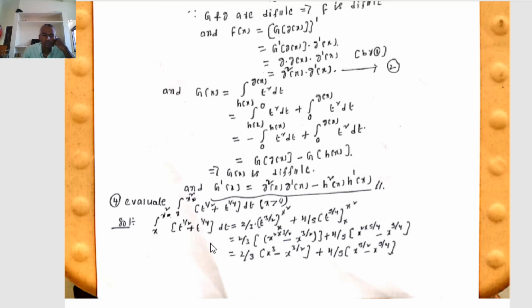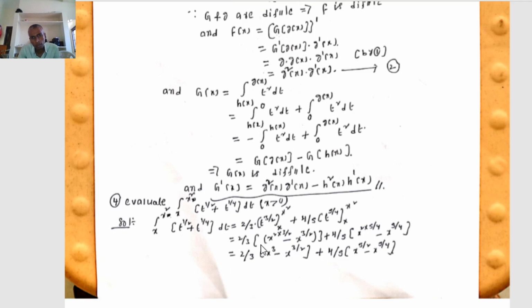Therefore, the integral of x to the power of n dx equals x to the power of n plus 1 by n plus 1. So the integral of t to the power of 1 by 2 dt is t to the power of 1 by 2 plus 1 divided by 1 by 2 plus 1, which is 2 by 3 times t to the power of 3 by 2, from x to x square, plus t to the power of 1 by 4 plus 1 divided by 1 by 4 plus 1, that is 4 by 5 times t to the power of 5 by 4, from x to x square.